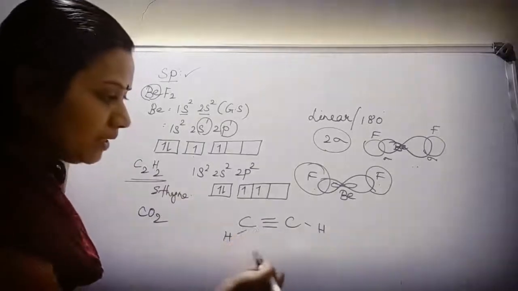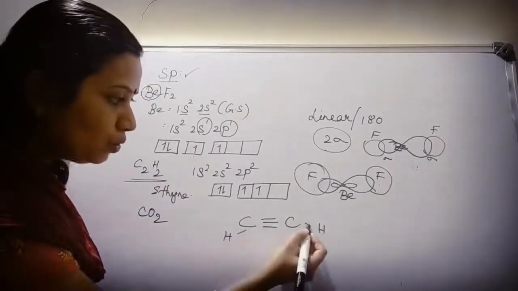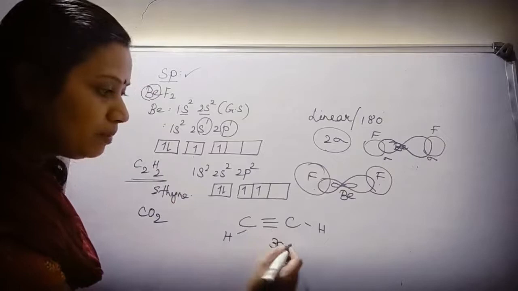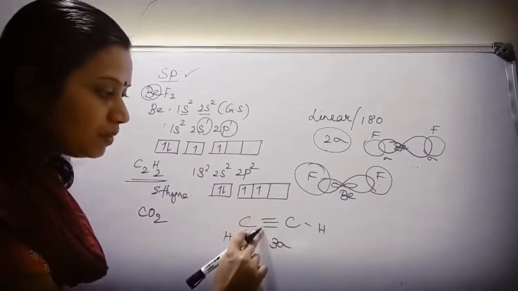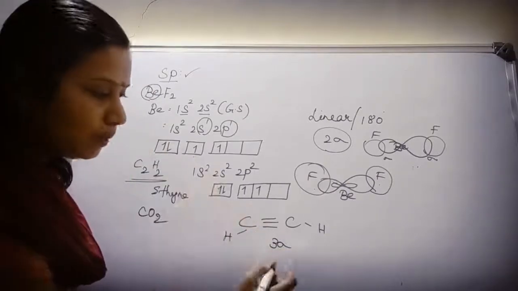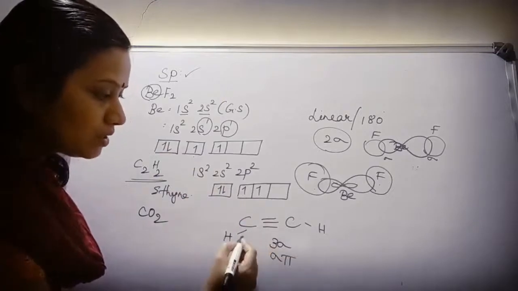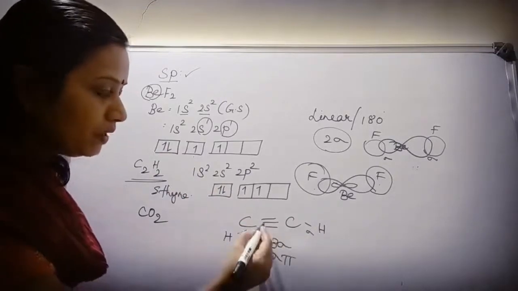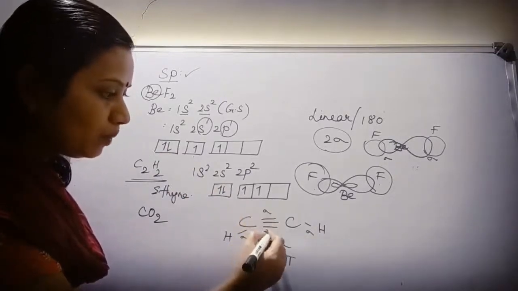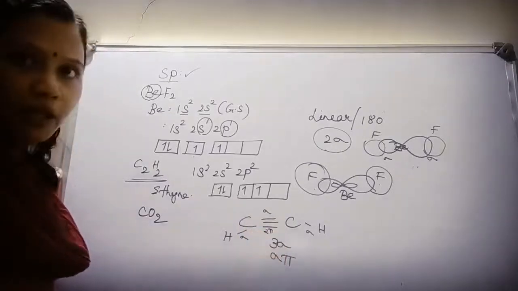Now in this, how many sigma bonds are present? 1, 2, 3. 3 sigma bonds are present. Since it is a triple bond, there should be 1 sigma and 2 pi. Okay children. So this is 1 sigma, this is 1 sigma. Here also 1 sigma and 2 pi. So 3 sigma and 2 pi should be there.